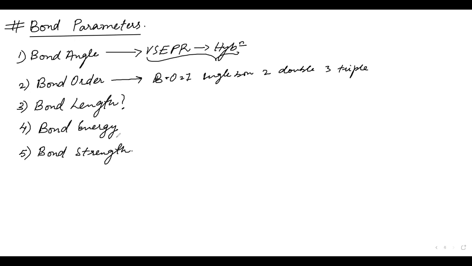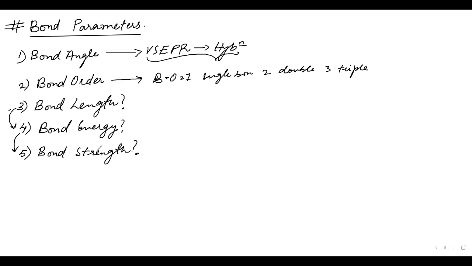Bond length, we don't know. Bond energy, how to calculate? We don't know that. Bond length and bond energy will determine bond strength. So we have the information about bond angle and bond order. Then we will relate bond angle and bond order to bond length, and from bond length, we will derive bond energy. And from bond energy, we will comment about bond strength. Okay.